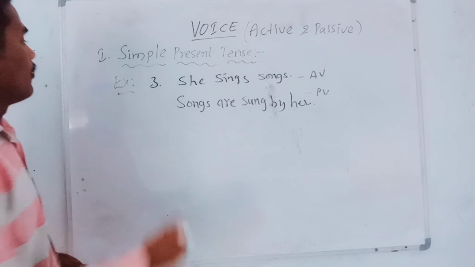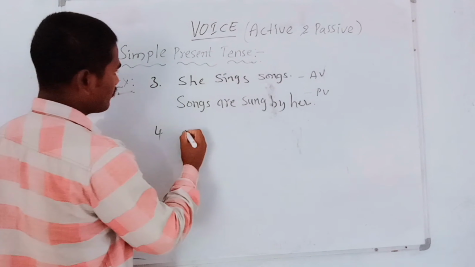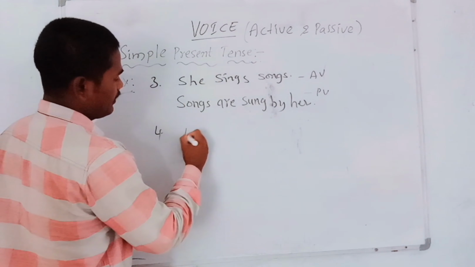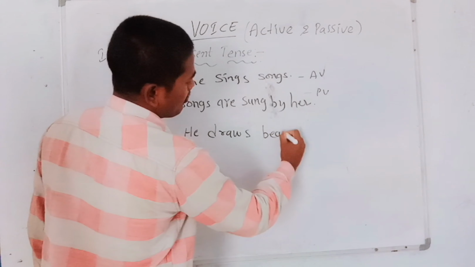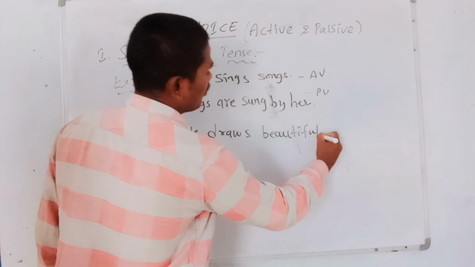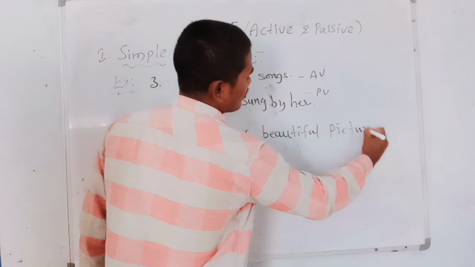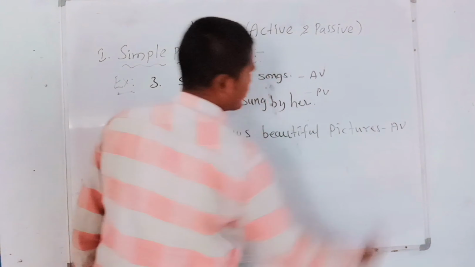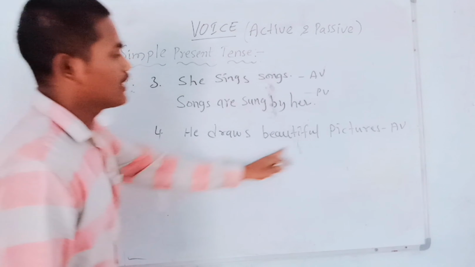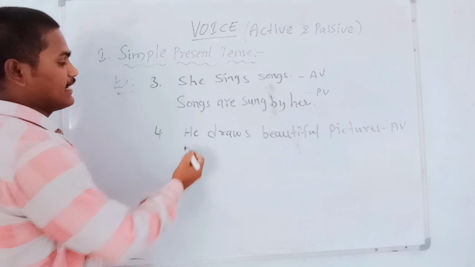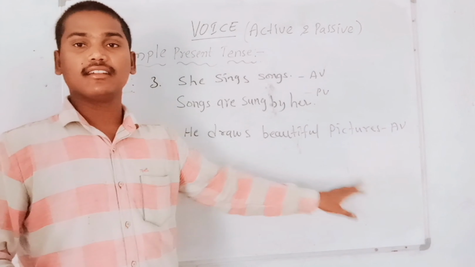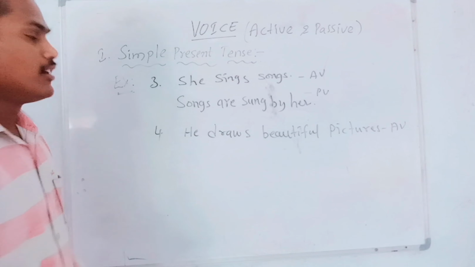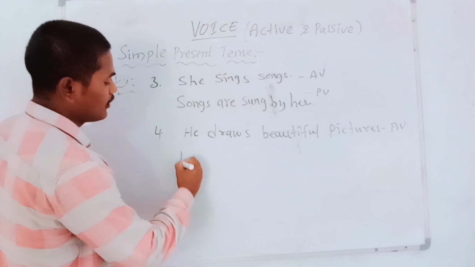Next, fourth example. He draws beautiful pictures. It is an active sentence. In this sentence, he is the subject, draws is the verb, and beautiful pictures is totally the object. So how does it change in the passive voice?